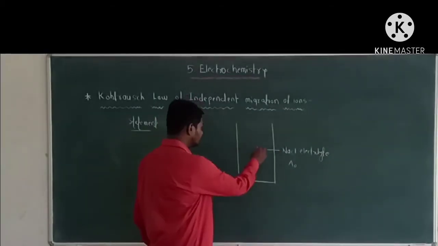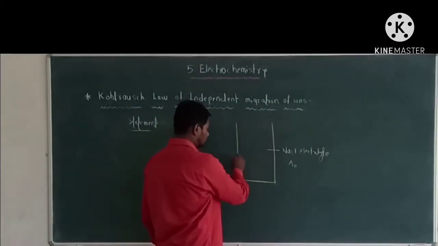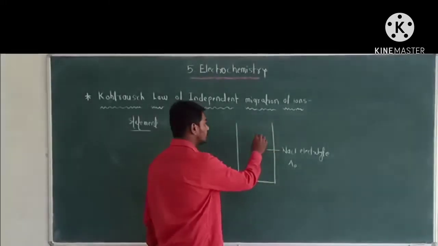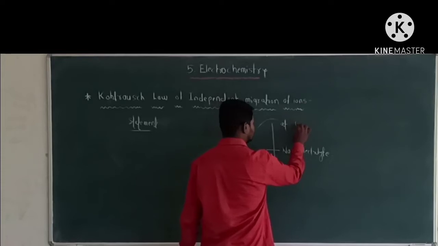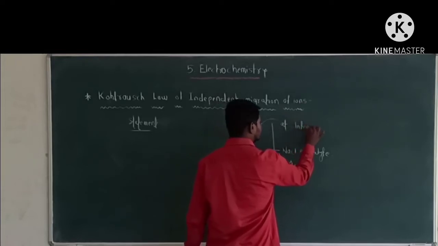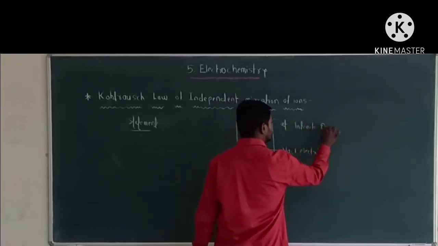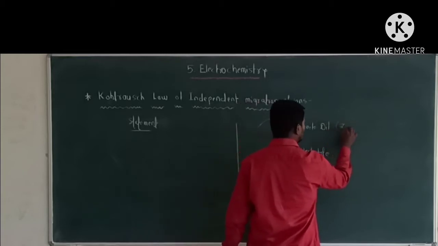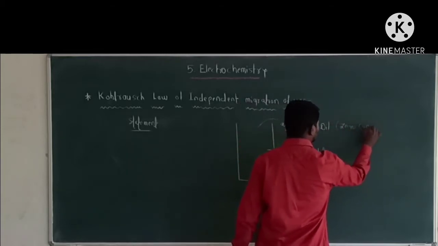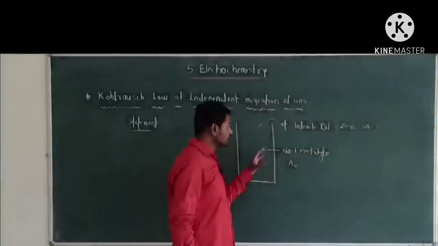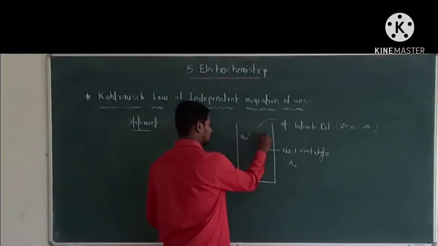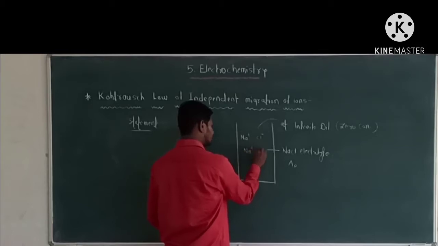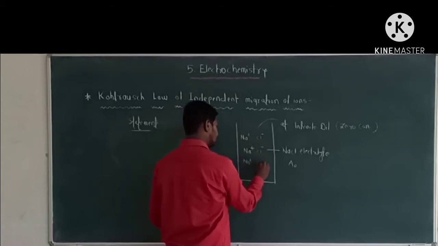Now this solution, having zero concentration or being at infinite dilution, has ions, that is Na plus, Cl minus, Na plus, Cl minus, Na plus and Cl minus.